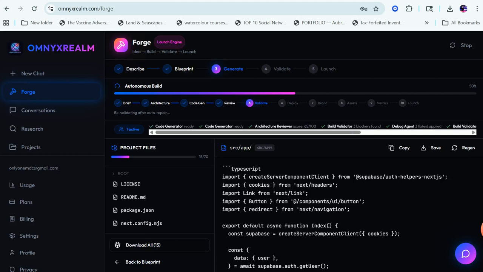You don't have to generate an app. You can use it for research. You can use it to ask questions. You can use it to help you write something. And we're going to go through those things that you can do, but I wanted to start here first. I wanted to just type something in the chat and then take it from the chat and put it in the Forge, the place where things are built. And you see where we're already at. We're on step 6. It's in the deploy stage. So right now it's working, getting ready to deploy.